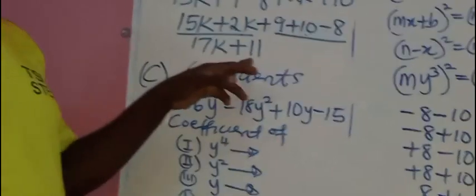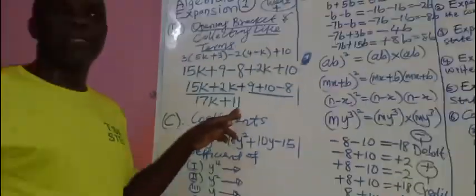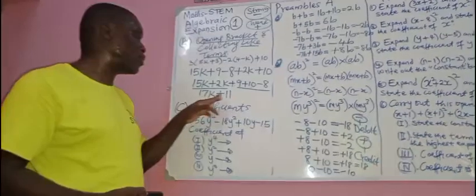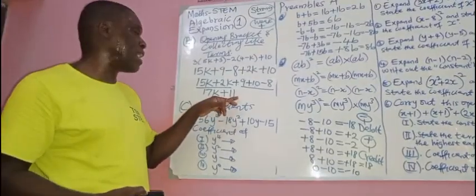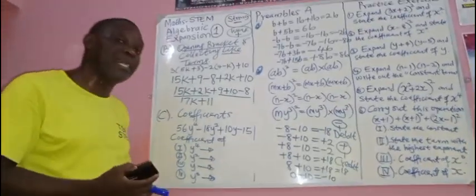So you must know how to open and close. So that means the answer is 17k plus what? Can I add 17 and 11 together? No, because they are not in the same family. They are not similar. This one has k, this one does not have k. So the final answer is 17k plus 11. Did you understand that?